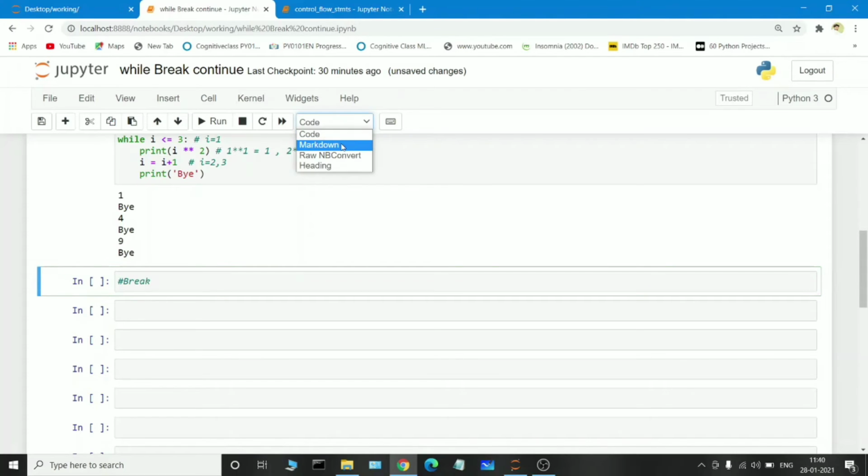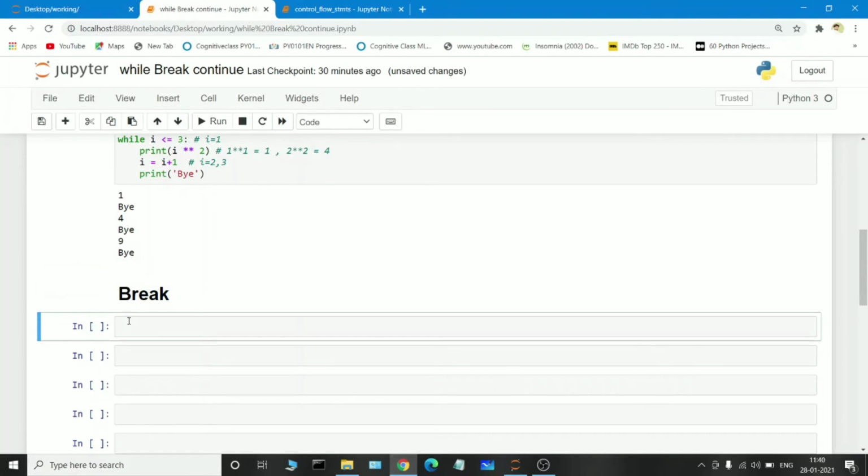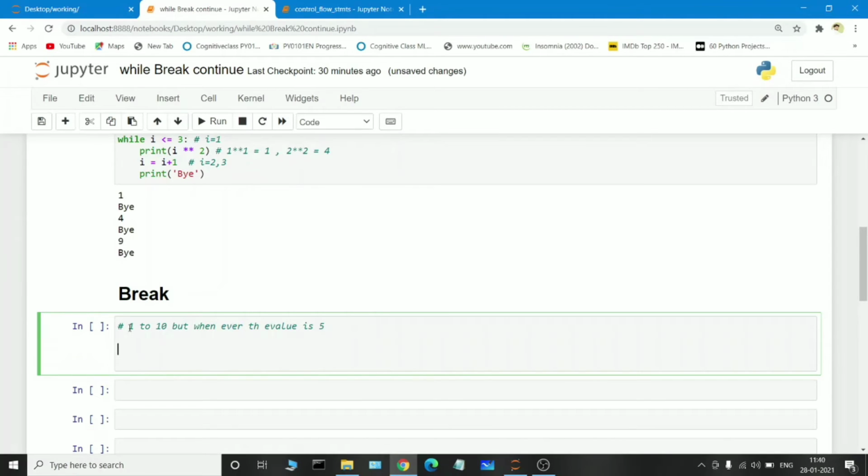So I am just keeping it as a markdown. And the break condition. Suppose I want to print the values from 1 to 10, and I want a logic so that whenever the value is 5, it should break the condition. There is no more repeating of the loop. Okay, so we will see how we can write the condition.